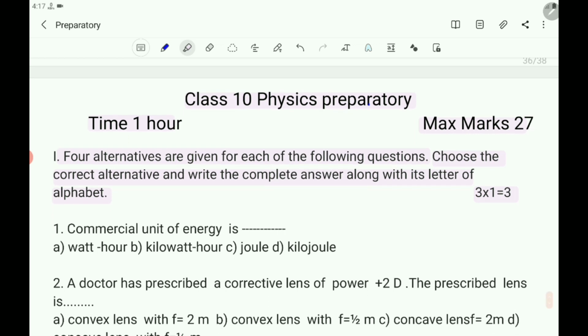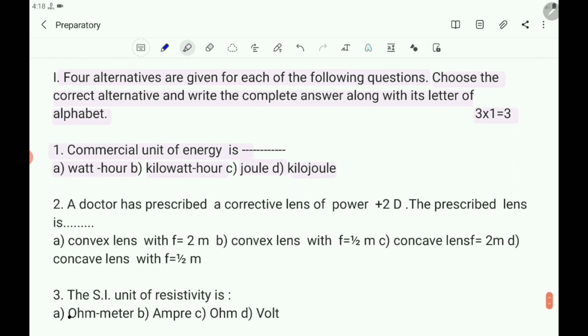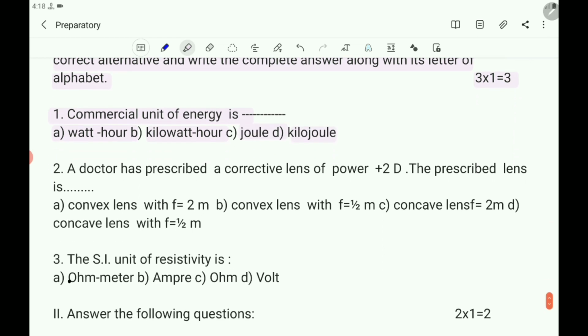All these 3 questions are multiple choice questions, each carrying 1 mark. The first question: commercial unit of energy is. The 4 options are A. watt hour, B. kilowatt hour, C. joule, D. kilojoule. So you choose the correct answer and write.